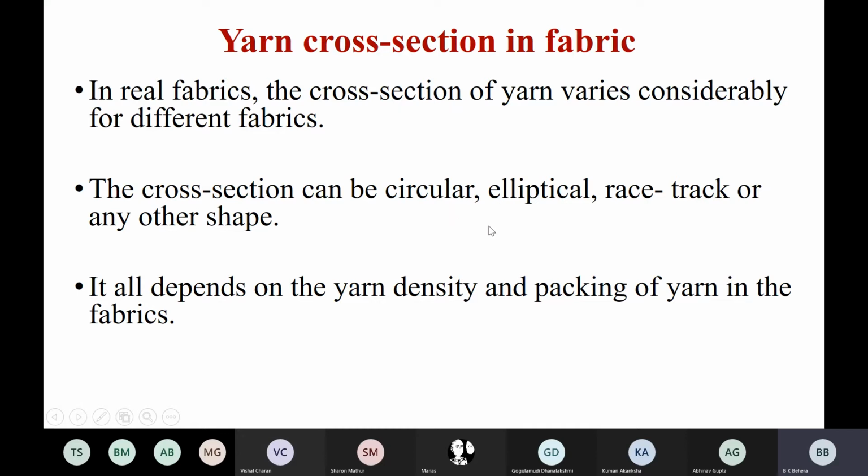At crossover points there is a force load by the cross threads. So you will find in literature it is always mentioned cross threads. So nothing to worry. What is cross threads? Cross thread means we have only two threads. If we are saying load exerted by warp, the cross thread will be weft. Load exerted by weft, the cross thread will be warp. So there are only two threads. One will exert load and the other. So these are some of the basics you have to remember.